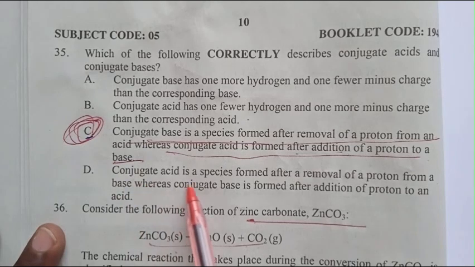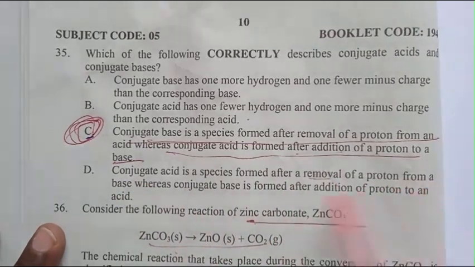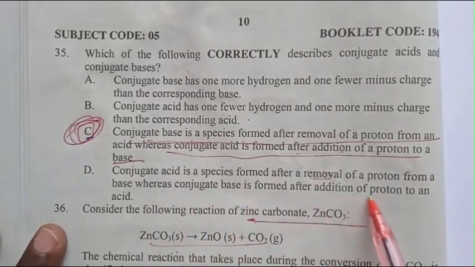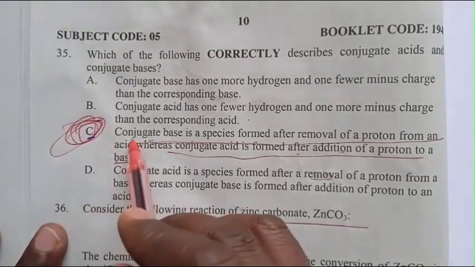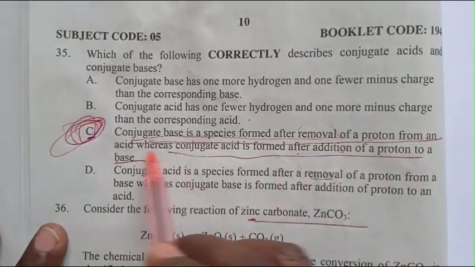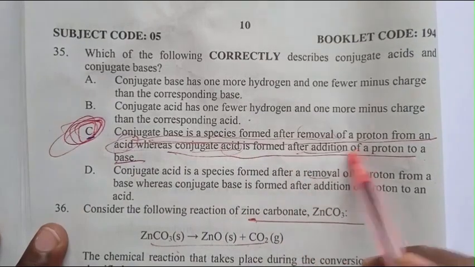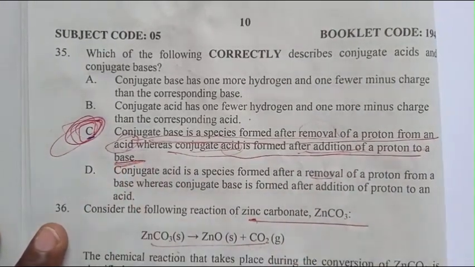D. Conjugate acid is a species formed after removal of a proton from a base, whereas conjugate base is formed after addition of a proton to an acid? The answer is C. Conjugate base is the species formed by removal of a proton from an acid, and conjugate acid is formed by addition of a proton to a base. That is the answer.